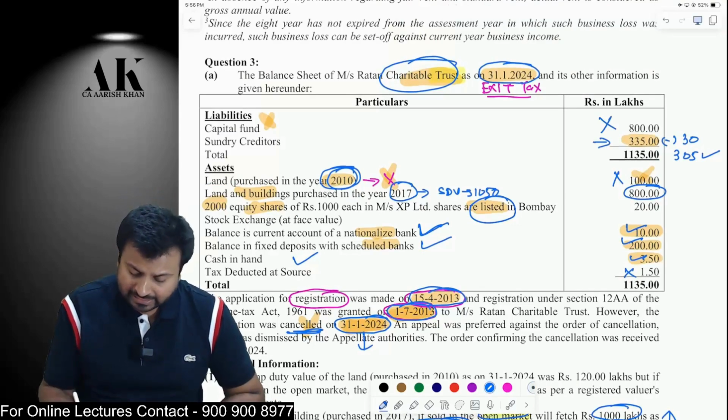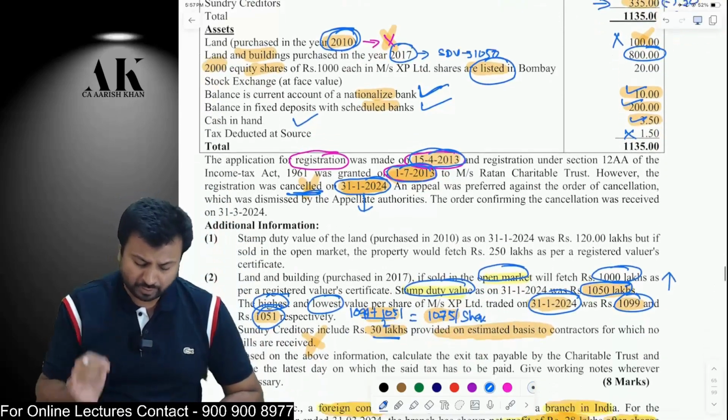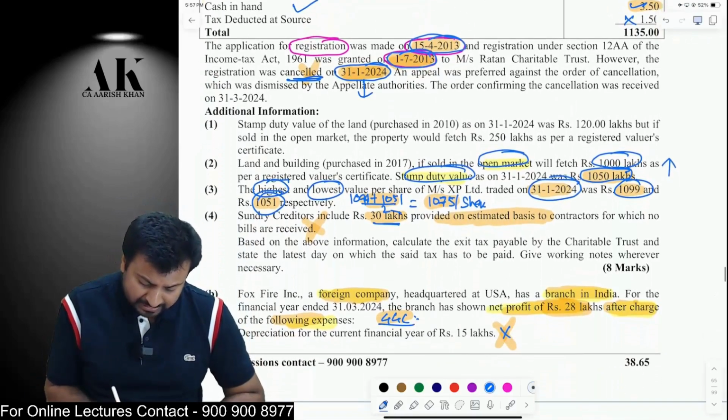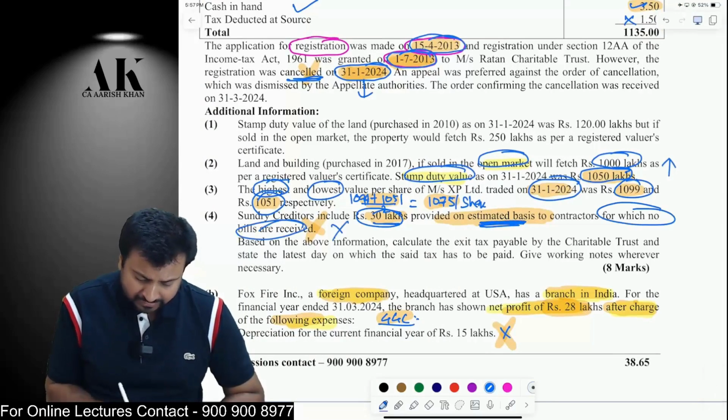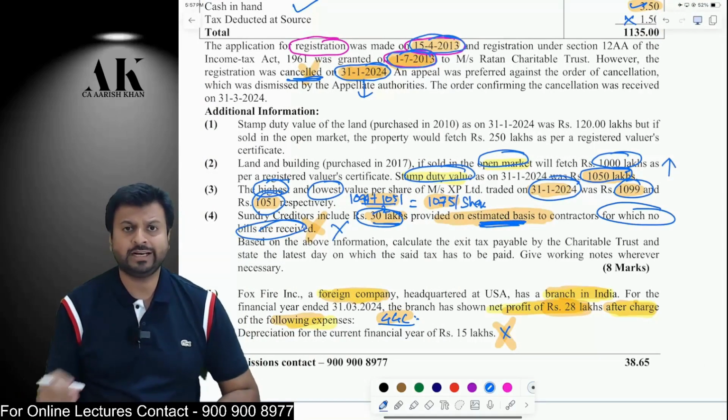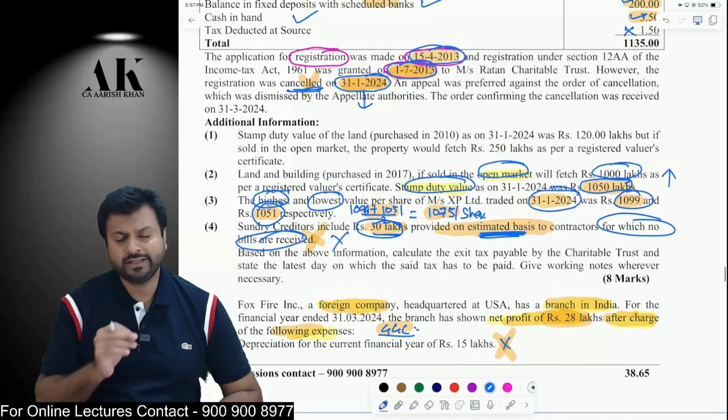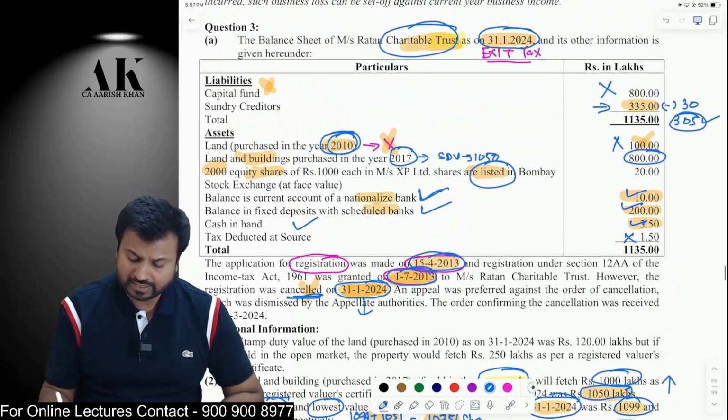Then creditor, 335 is the total creditor, but there is some problem in that. Out of that, 30 rupees creditor is provided on estimated basis for which no bills are received. So this is contingent liability. It is not final liability. It is not crystallized. Therefore, you are not going to take this 30 rupees over here. Only 335 minus 30, that is 305, is the liability that you are going to take.